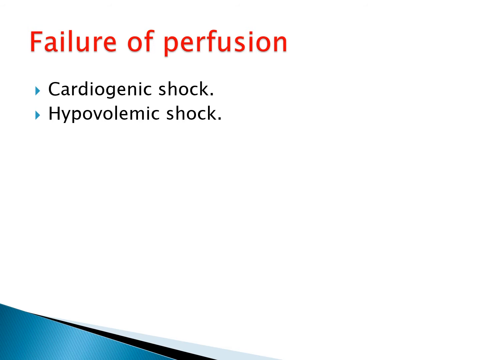Then the third cause is failure of perfusion. This is again one of the most common causes of ischemic bowel disease. The first cause of failure of perfusion is cardiogenic shock. Any cause which fails the cardiac pumping ability and causes cardiogenic shock can present with ischemic bowel disease. And second, hypovolemic shock of any cause can present with ischemic bowel disease.